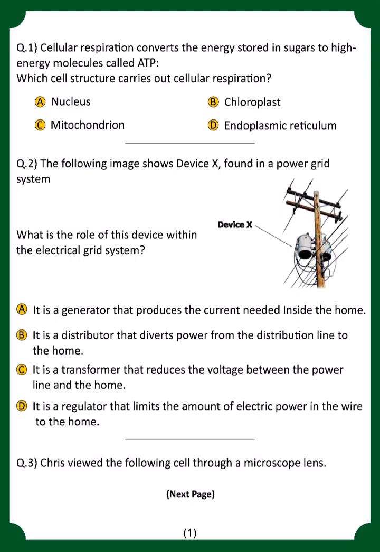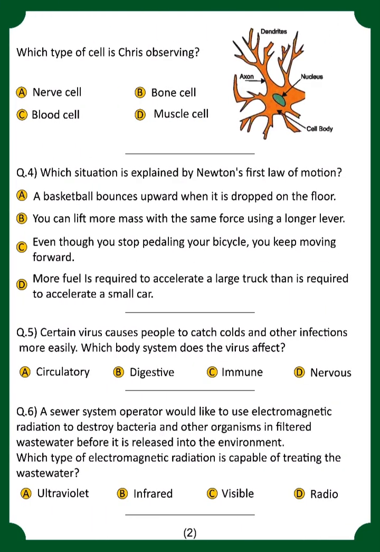Next, Christ viewed the following cell through a microscope lens. Which type of cell is Christ observing? For this, which option do you think is correct? It's option number A, because it is the nerve cell.